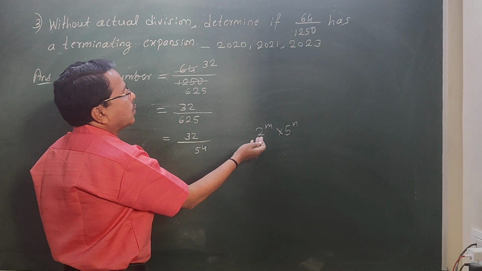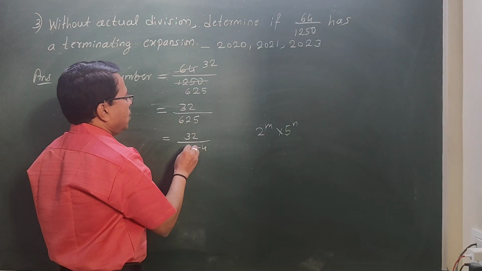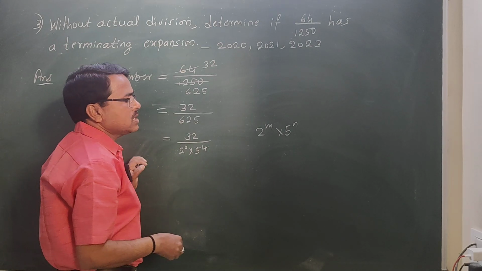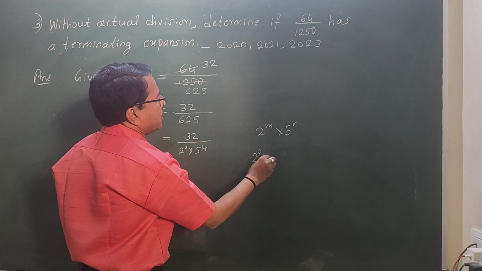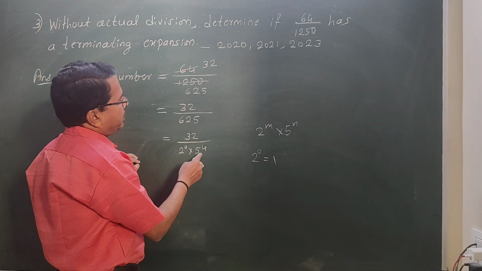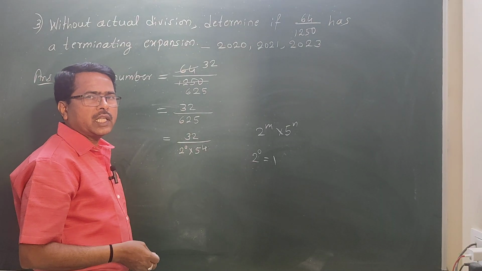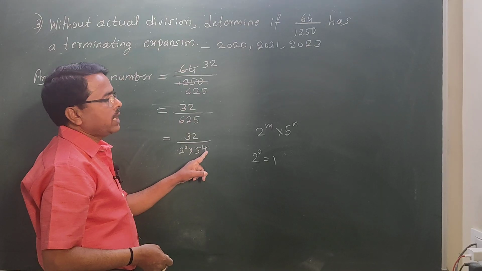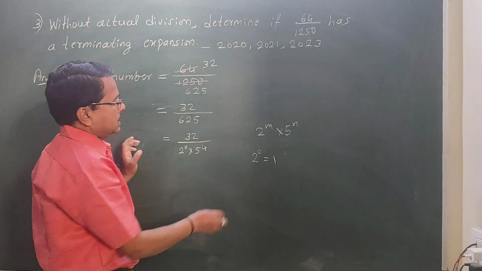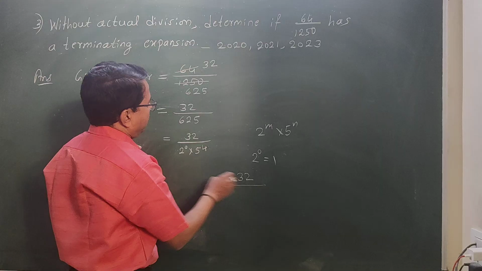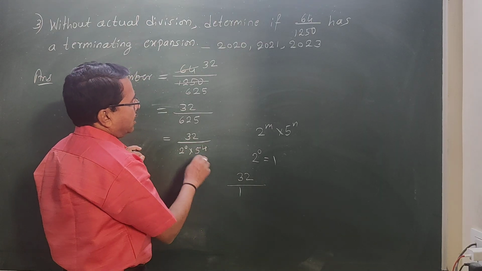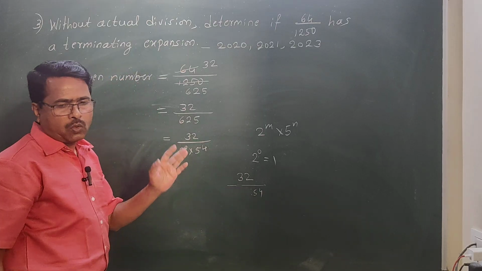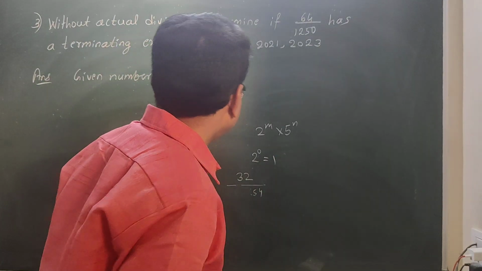What about 2 raised to m? You can write 2 raised to 0 here. 2 raised to 0 is 1. So 1 into 5 raised to 4 is again 5 raised to 4 only. So here m is 0, n is 4. Here 32 divided by 2 raised to 0 into 5 raised to 4, just I wrote in that form.